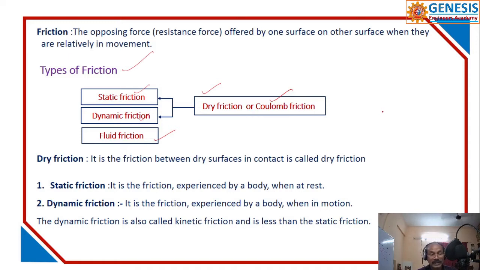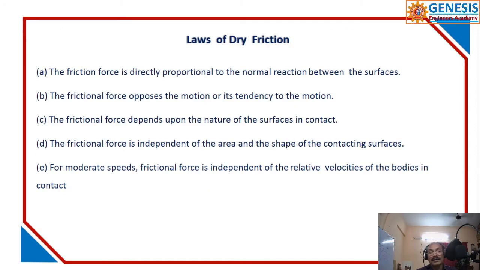After the motion has just started, the dynamic friction comes into play. Always, static friction is more than dynamic friction, as we will come to know in the future slides. Next are the laws of friction. These are very essential to know fully about friction. In this video, we are discussing only dry friction.